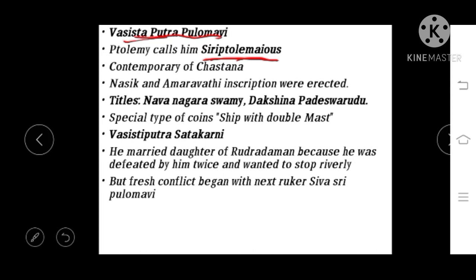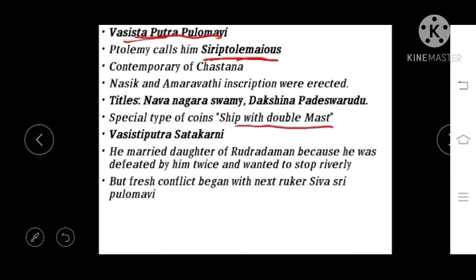Rudradaman, the Western Satrap king, defeated Vasishtiputra Pulamavi. During his period, most of the coins were found in parts of Andhra and Telangana, so the focus came on the region of Andhra and Telangana. There were also special types of coins, with a ship with a double mast.